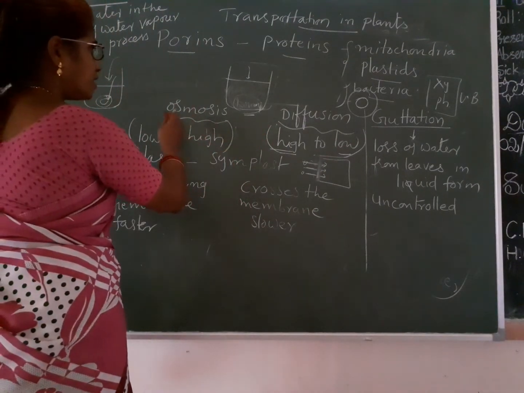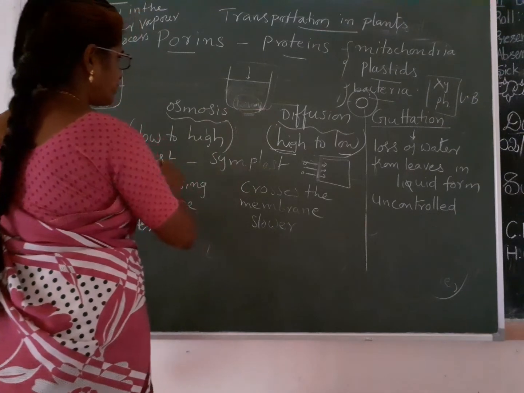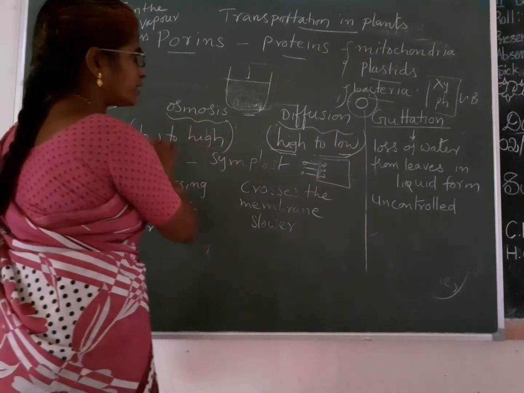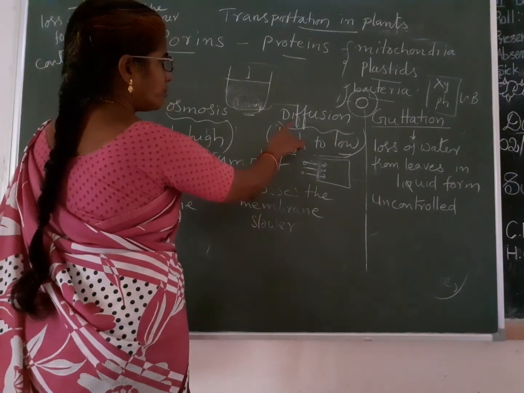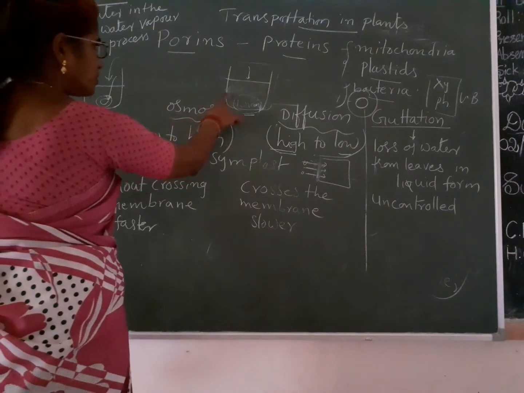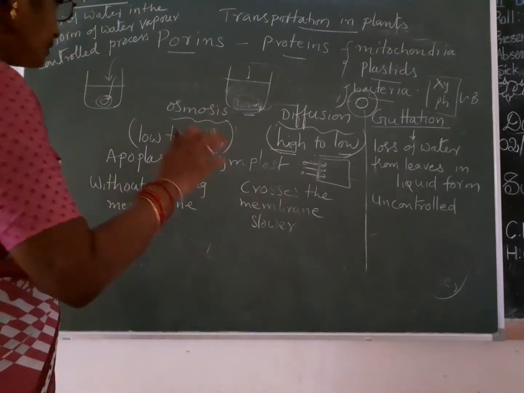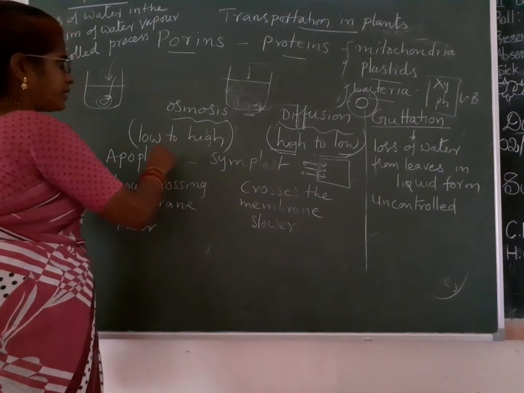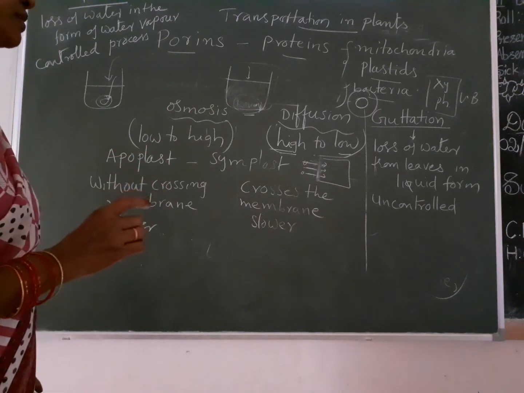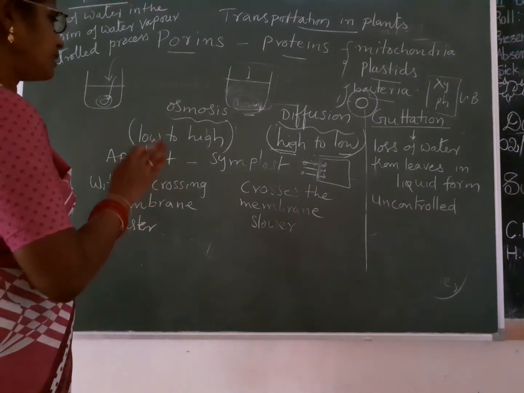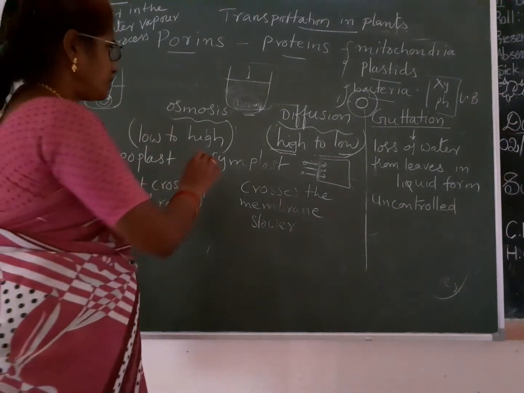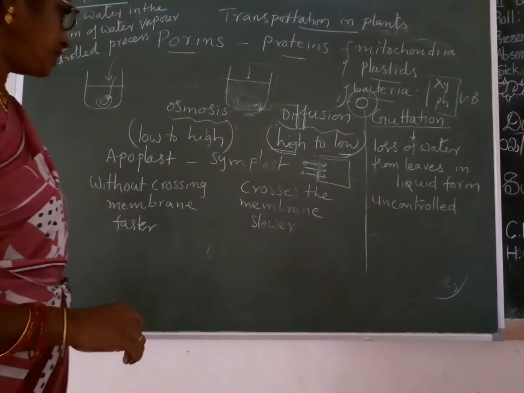Diffusion and osmosis, there is a small difference between these two. Osmosis means molecules moving from low concentration to high concentration, whereas in diffusion, molecules are moving from high concentration to low concentration. In osmosis, a semi-permeable membrane is needed. Without a semi-permeable membrane, the water molecules cannot move from low concentration to high concentration. So that is the difference between osmosis and diffusion.